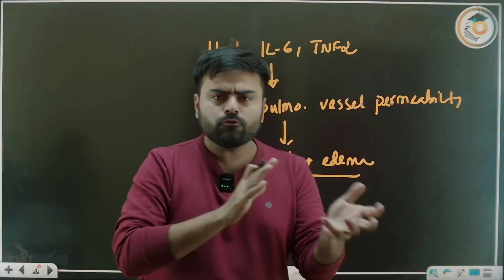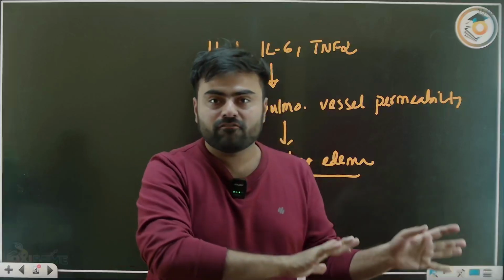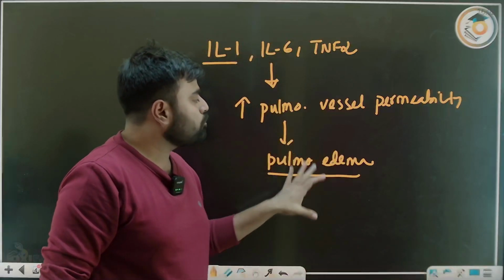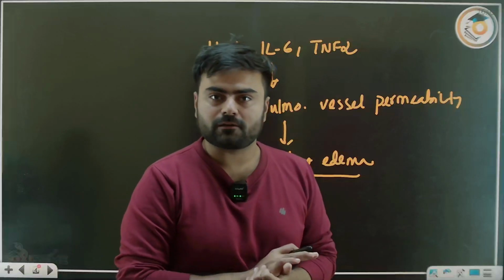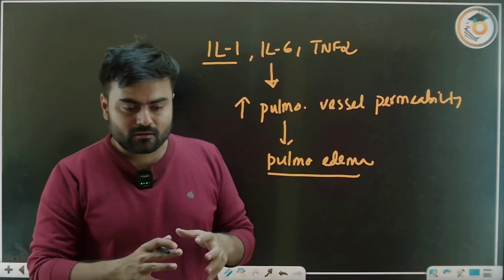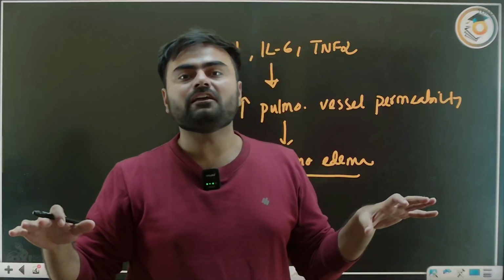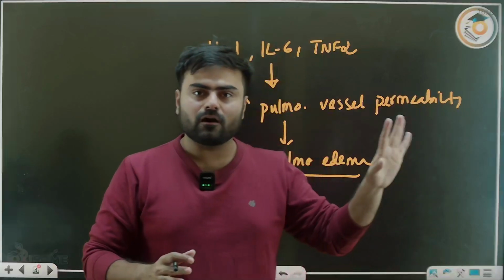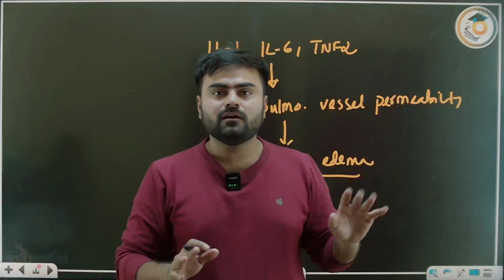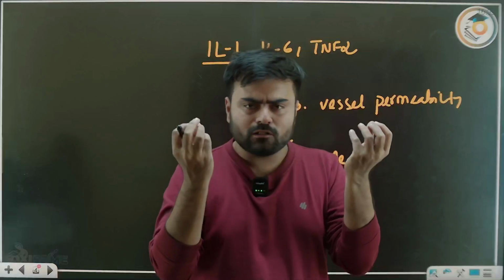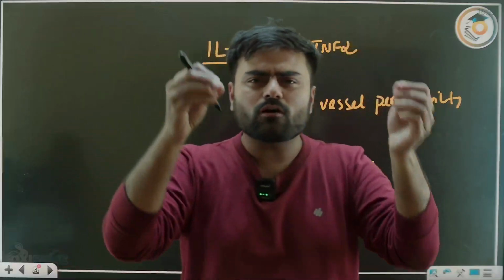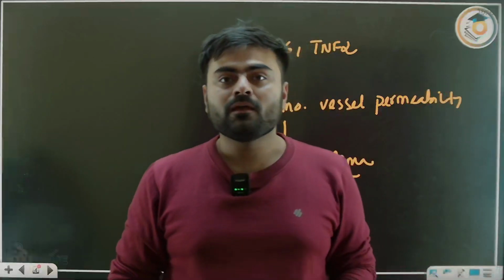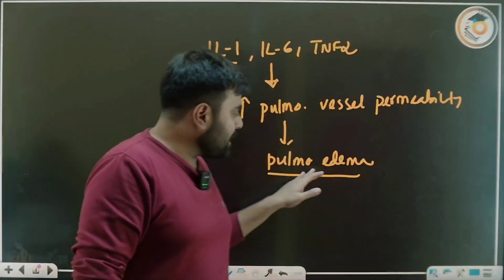So how can we differentiate? That I will come to later in the investigation part. But here the pulmonary edema is happening by this inflammation. If all the alveoli are now getting filled and diffusion is not happening, there is an option you can die straight away. You can die right here. There is full pulmonary edema, all the alveoli are collapsed, there is no oxygenation, no diffusion, and you die. But if you survive, then there is a sequelae.